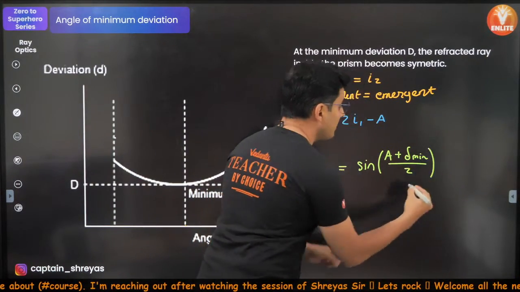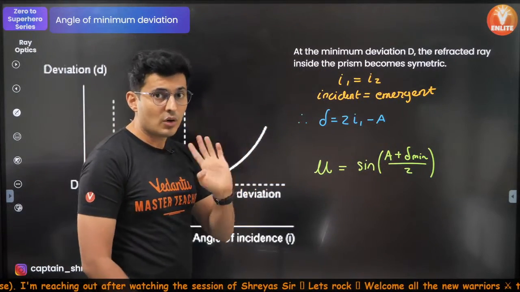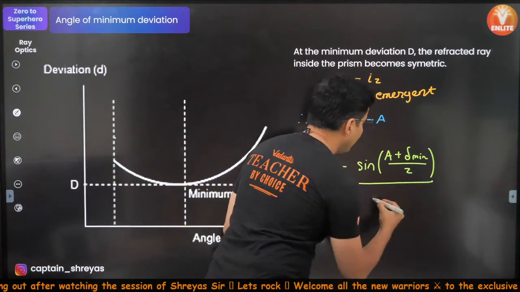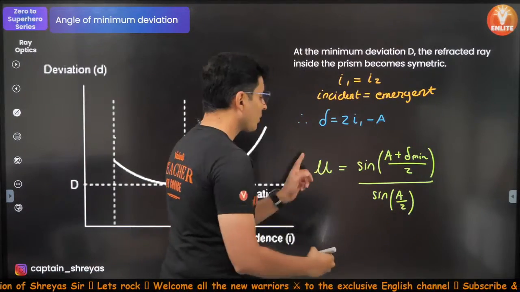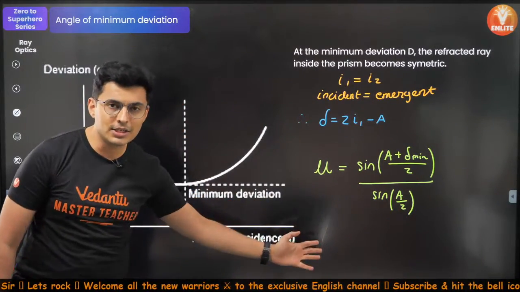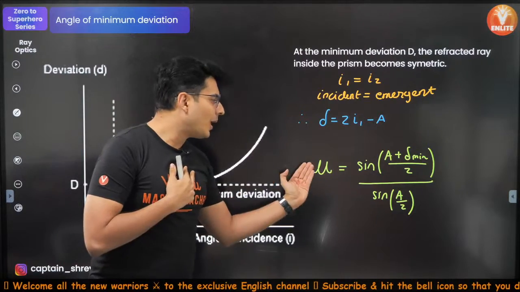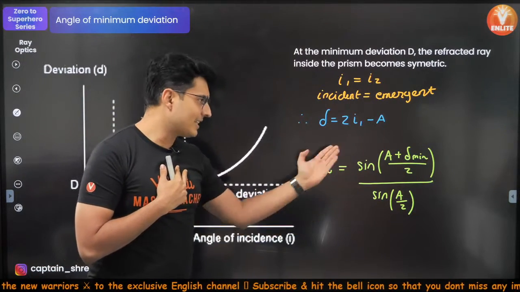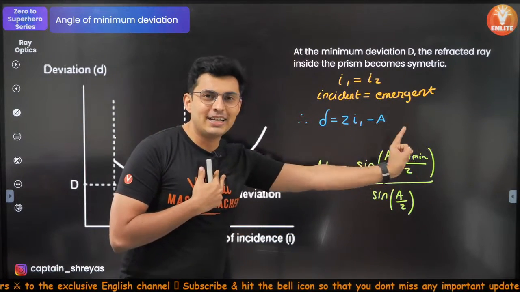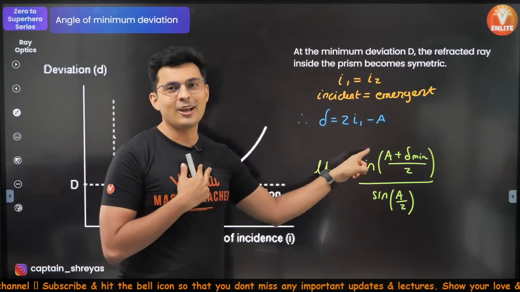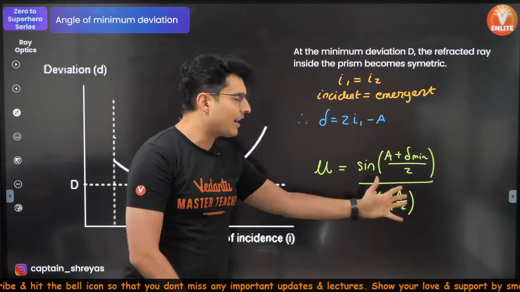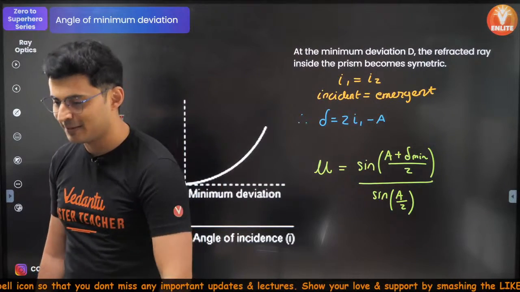This is only for minimum deviation, please remember, not for any other angle, divided by sine of angle of prism divided by 2. Very, very important relationship. So if you are given the refractive index and the angle of prism, you can immediately find the minimum deviation. If you know the minimum deviation, you can immediately find the angle of incidence. So all the parameters are related over here.